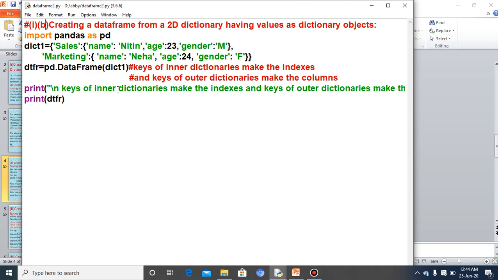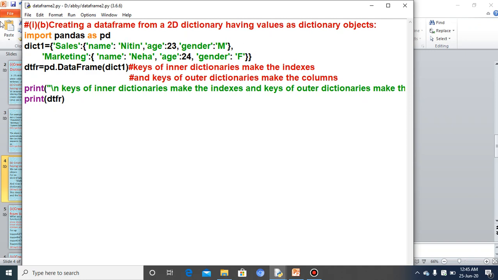Again, the same example I have taken here, which I made you understand in the slides. The same example is here. Dict1 is the name of the dictionary. Sales and marketing are the 2 keys, and name, age, gender are the inner dictionary's keys, and the inner dictionary's values are Nitin, 23 and M.